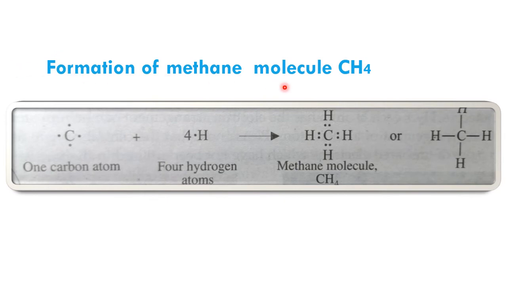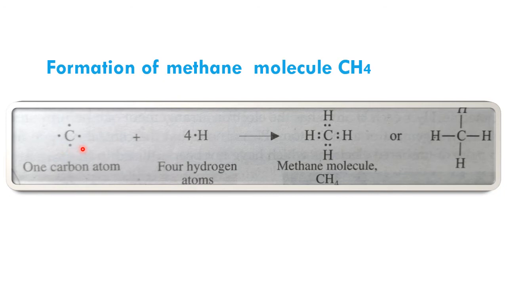Formation of methane molecule. In this example, you can find the combining atoms are of two different types, carbon atoms and hydrogen atoms. During this process, children, you can see the carbon atom has 4 electrons in its valence shell. The electronic configuration of carbon is 2, 4.